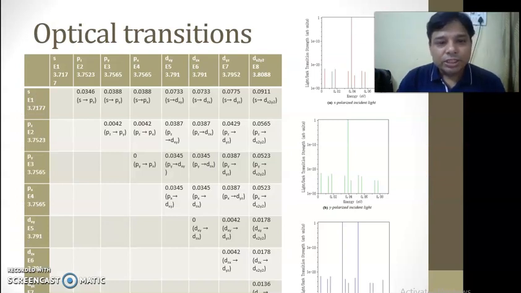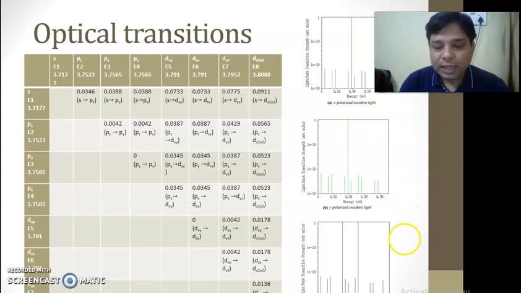There are many optical transitions possible between these 8 states, but out of which only a few are allowed. These allowed transitions are also dependent upon the polarization of the incident ray. For example, when we talk about X polarized light, the dominant transition is present here and here, and it refers to the S to Px transition at the energy of 0.0388 electron volt.